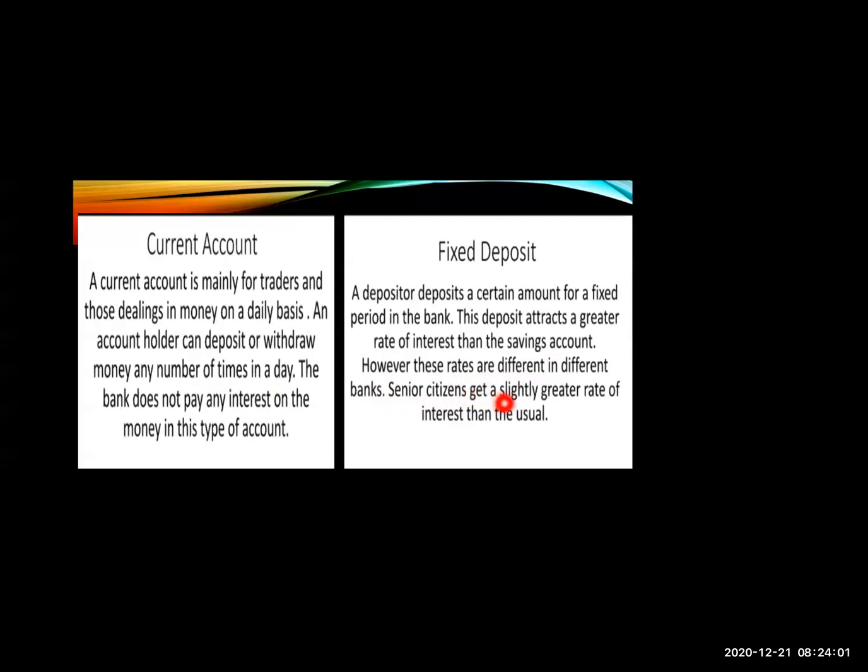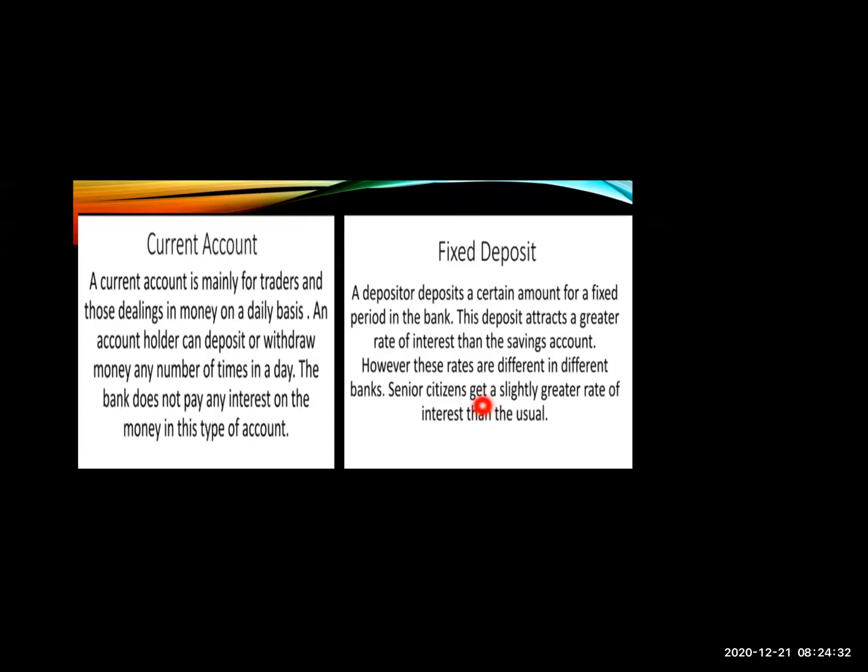Now, senior citizens get a slightly greater rate of interest than the other people. So in a fixed deposit, for a period, like 1 year, you keep your money in your account, but you cannot remove it at any time.